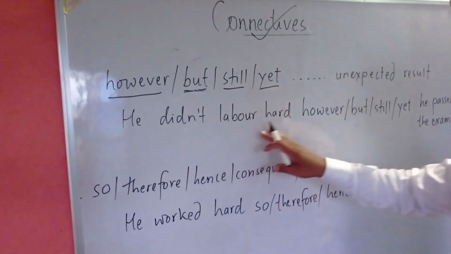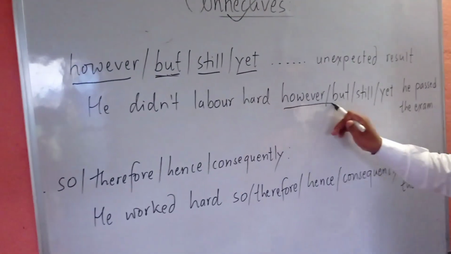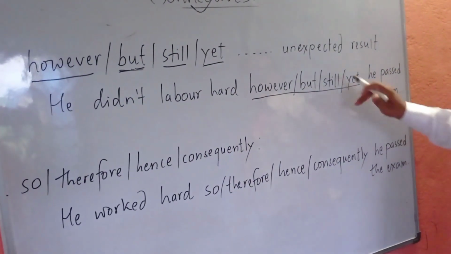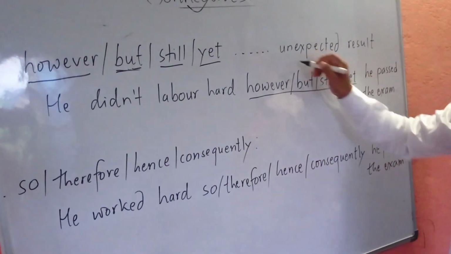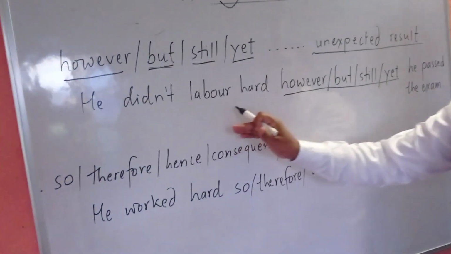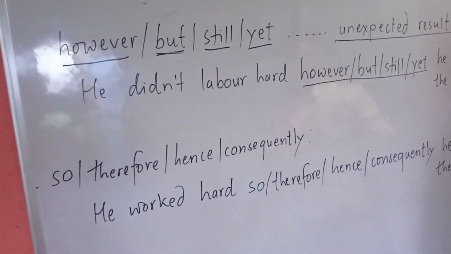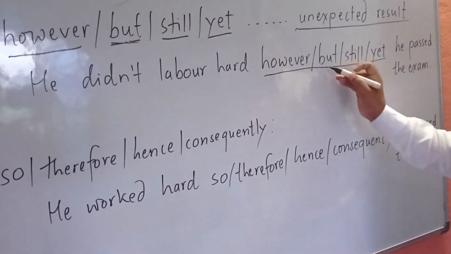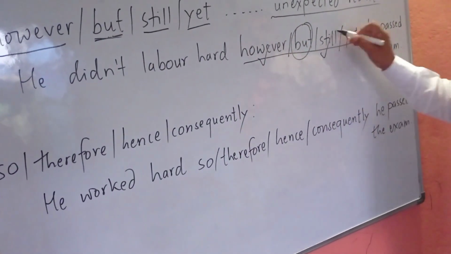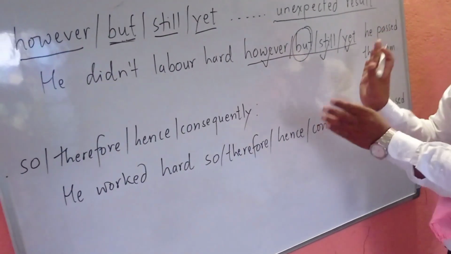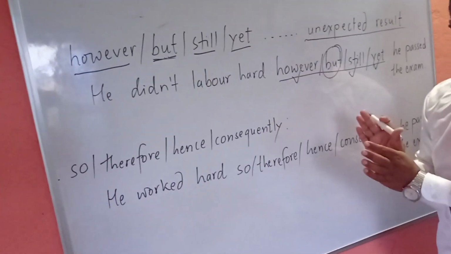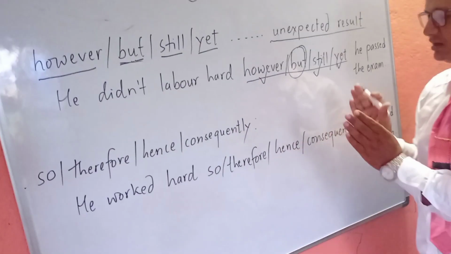He didn't labor hard, however, but still, yet he passed the exam. This is also contradiction. This is also showing unexpected result. You can say he didn't labor hard, but he passed the exam. You can say that. So in place of but, you can use however, still, and yet. It's very simple. Okay, try using however. It's more standard and more formal, and also more advanced.